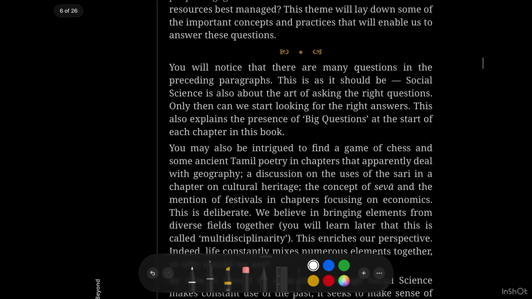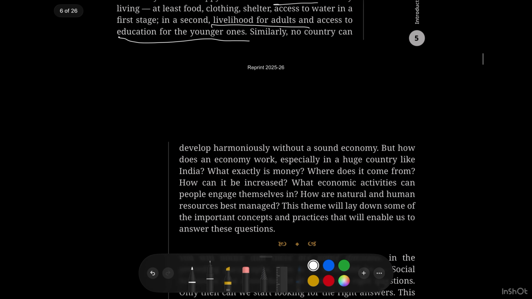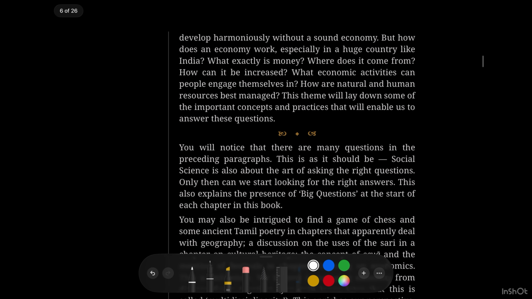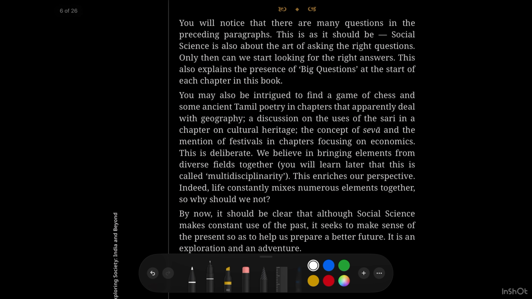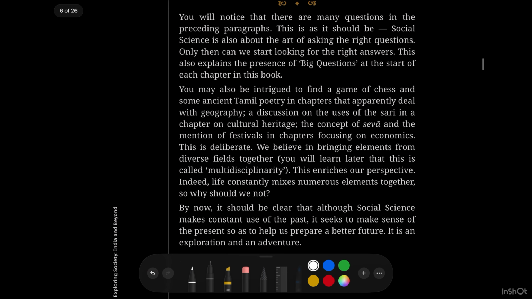After this you will notice that the 5 themes are completed, and there are many questions in the preceding paragraphs. If you want the answers, then read the NCERT social science textbook. Social science is also the art of asking the right questions. Only then can we start looking for the right answers. This also explains the presence of big questions at the start of each chapter in this book.